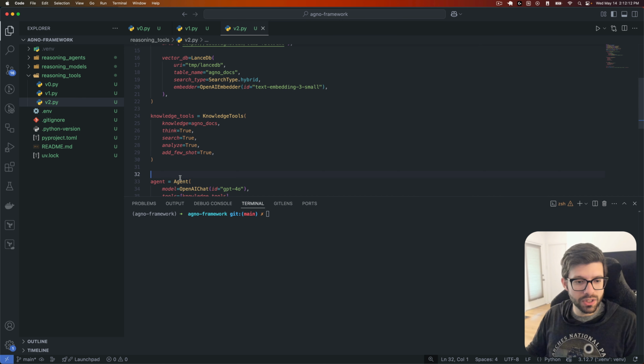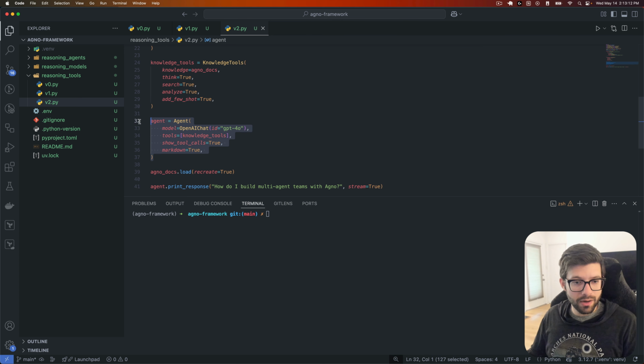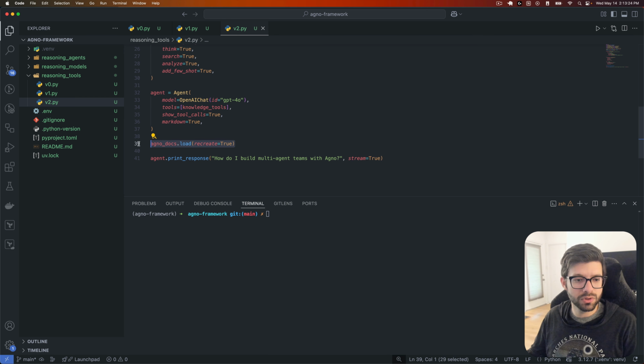All right, now what we're going to do is create the tools here, and so we're going to basically give it access to everything that it needs. Okay, now let's go and actually create our agent. We're going to use GPT-4o, which I think is the model that ChatGPT uses, if I'm not mistaken. But at any rate, let's go ahead and do that. We're also going to load in our docs here. So now what we can do is ask it a question: How do I build multi-agent teams in Agno? Let's give that a shot and see what happens.